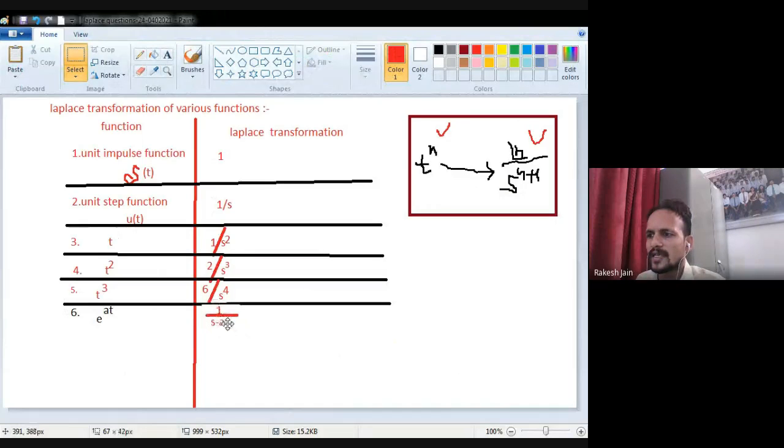1 divided by s minus e raised to the power plus at, then it will be 1 upon s minus e, 1 divided by s minus e. If it will be plus, it will be minus, then what will happen? Now see.